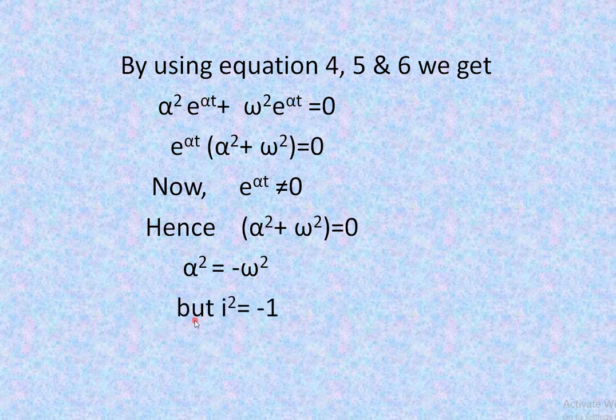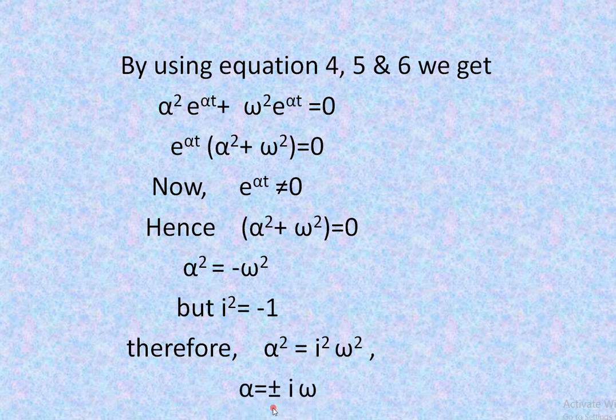Now, the value of i square is equal to minus 1. If you put this value in the above equation, then alpha square is equal to i square omega square. Now, taking the square root, alpha is equal to plus or minus i omega.